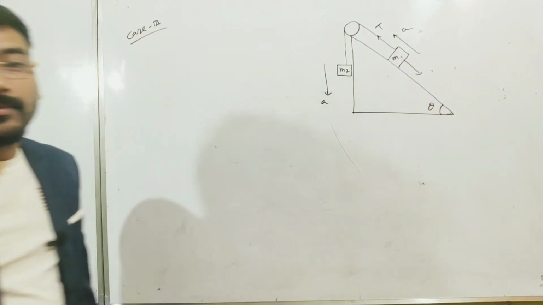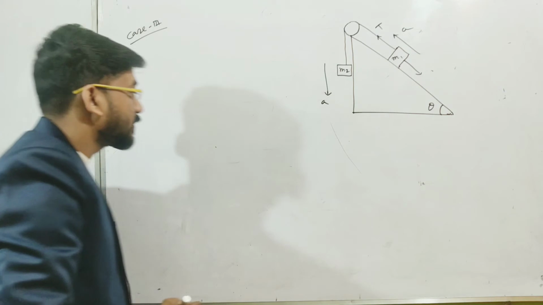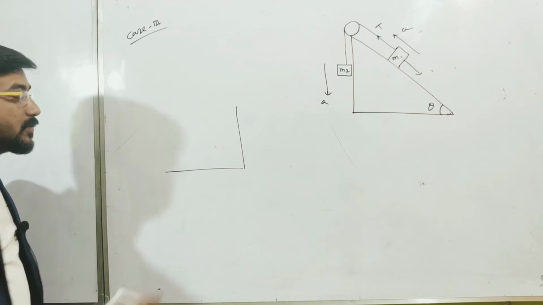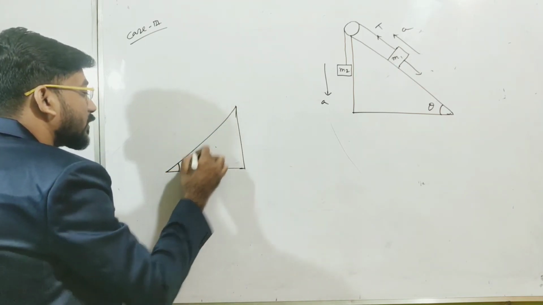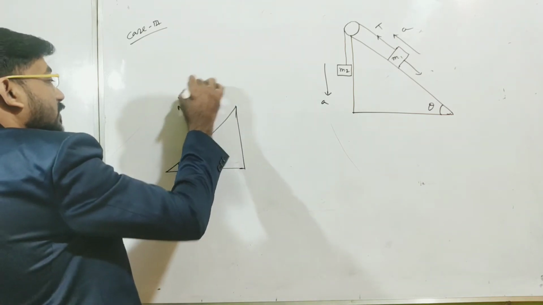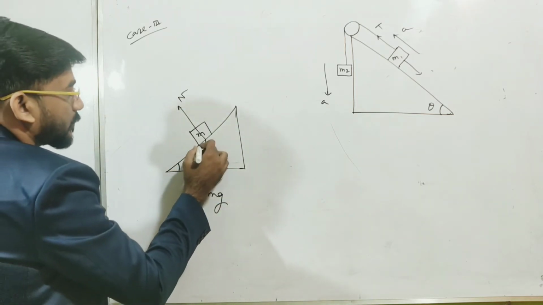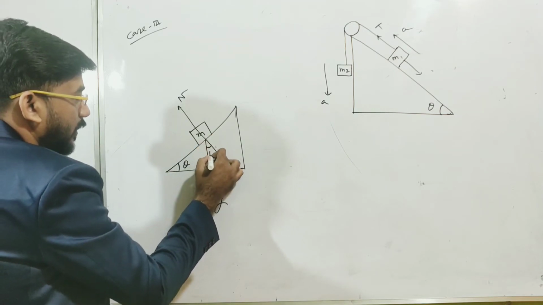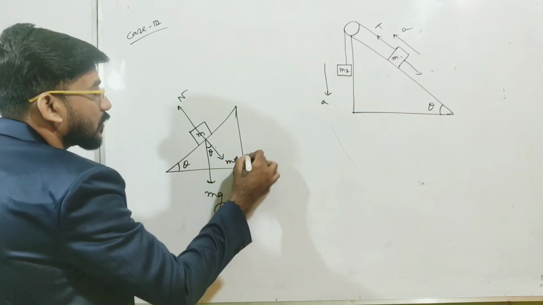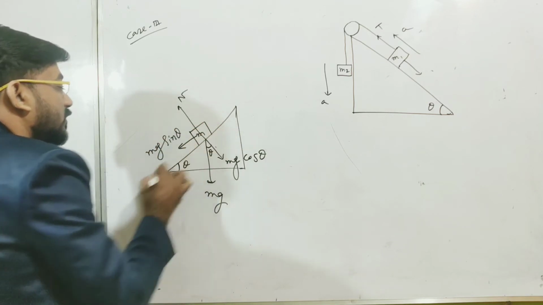And along this direction, what will be the force? Along the inclined plane. Do you know what is the force along the inclined plane? Let me analyze this first. If this is an inclined plane like this, with angle theta, and here is the mass M, what are the forces acting on this? One is the normal force along this direction, and mg along this direction. If this angle is theta, we can prove by your fundamental geometry that this angle is also theta. So what will be the two components of mg? One is mg cos theta along this direction, another is mg sin theta along this direction.